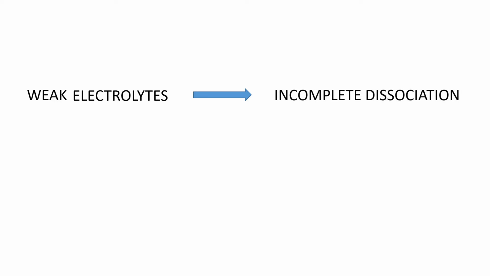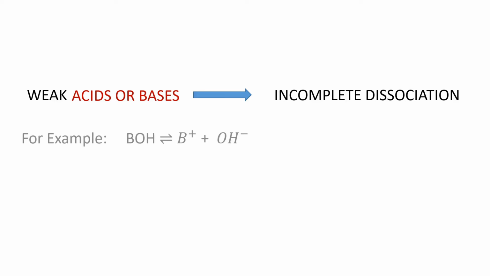Similarly, we had seen that weak electrolytes dissociate incompletely to give their respective ions, and they follow a reversible type of reaction. So similarly, weak acids and weak bases also dissociate incompletely. Let's see an example. Here we have taken an example like we had taken in the earlier slide. BOH is your base, so it gives you B plus and OH minus, but the difference here is that it is a reversible reaction.